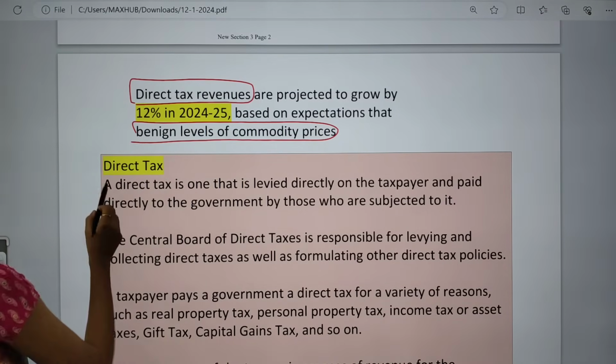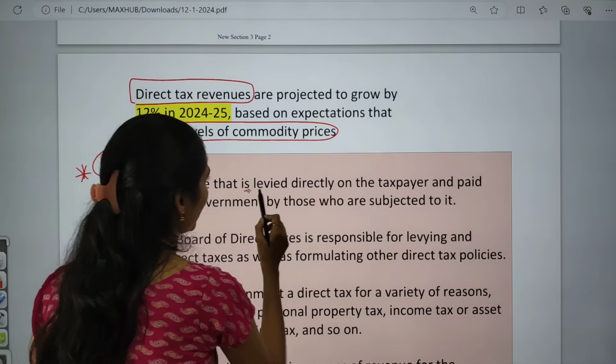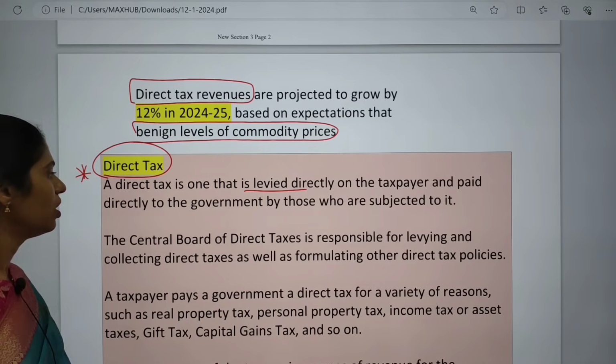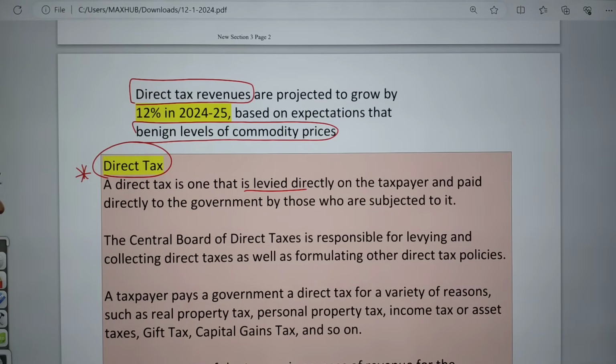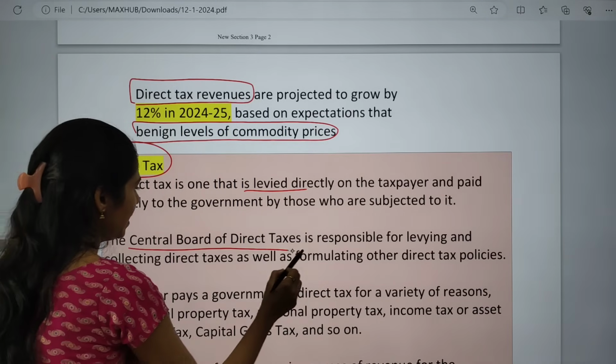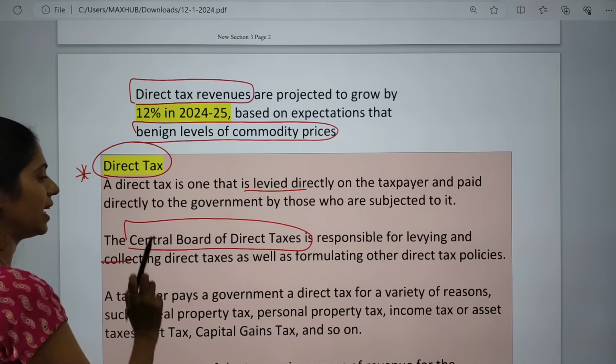Some facts regarding direct tax: it is a tax levied directly on the taxpayer, and the taxpayer pays it directly to the government. Here we have the CBDT, the Central Board of Direct Taxes, which is responsible for levying and collecting direct taxes.